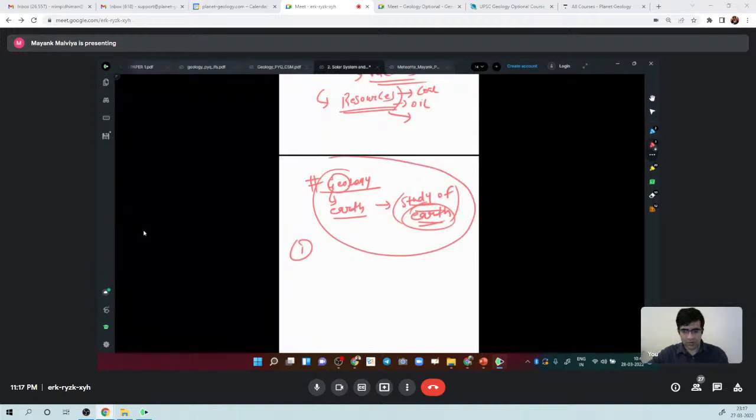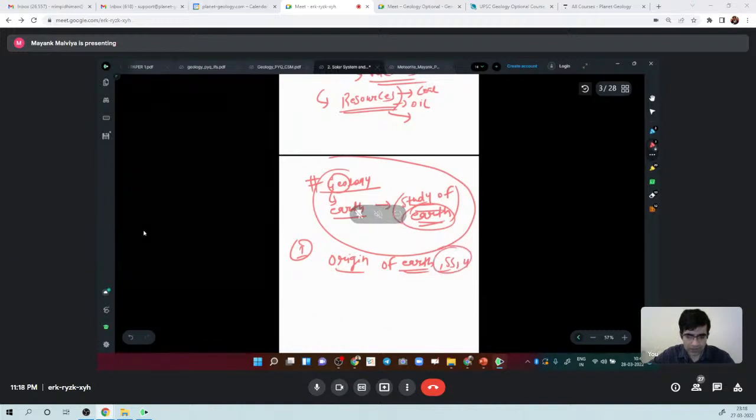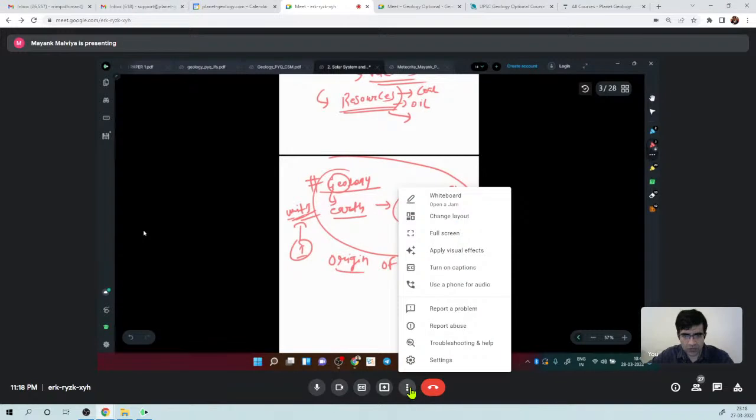Logically, the first thing which you will frame in the syllabus is how Earth originated, the origin of Earth, or you can say Earth is part of the solar system or the universe. So you should know something about the origin of the universe. So this is our unit 1 of our syllabus. Here we will study about the origin of Earth.